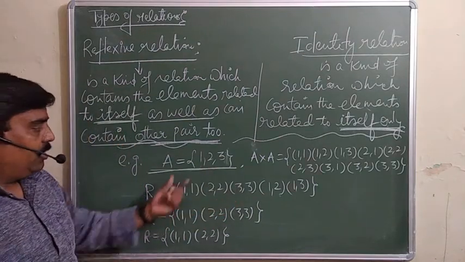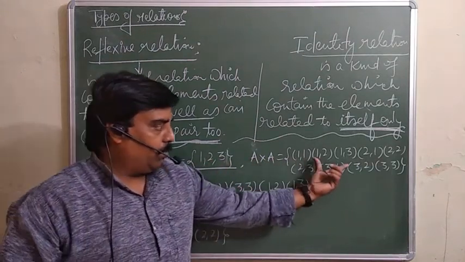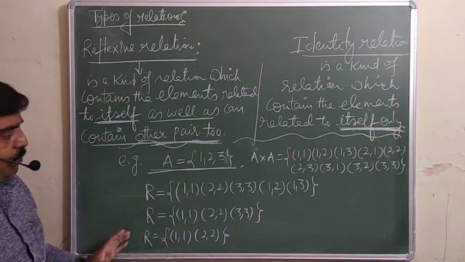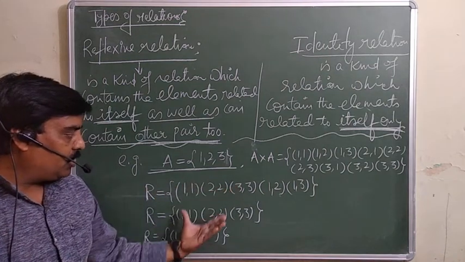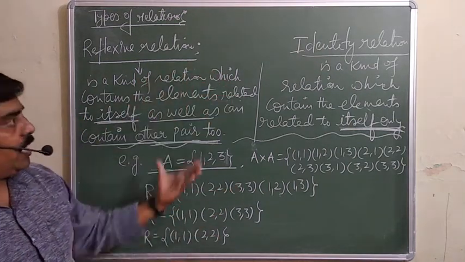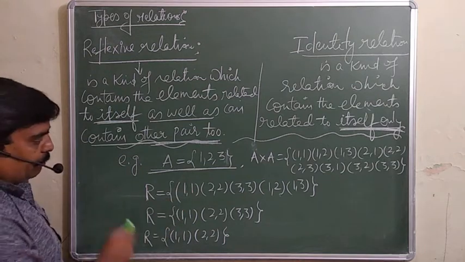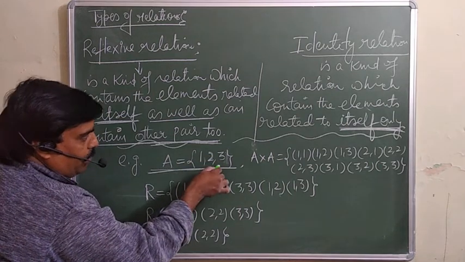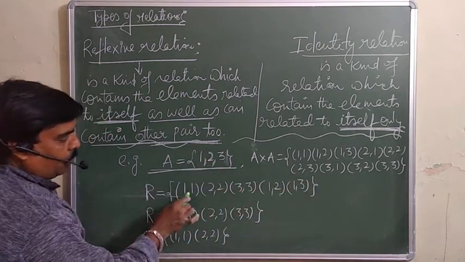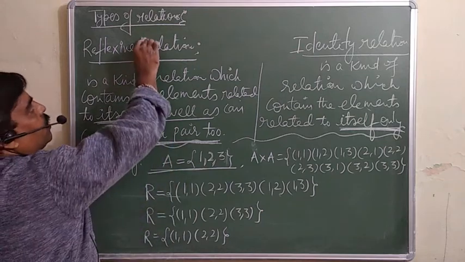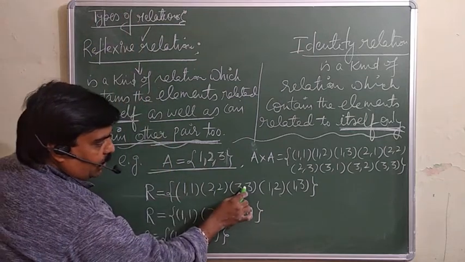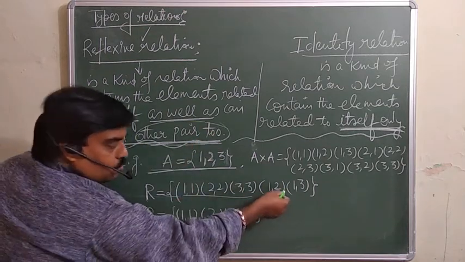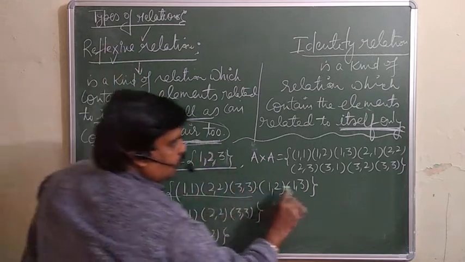There is a set A. The element is 1 2 3. A cross A, you will write this one. मैंने यहाँ relation लिखा है. These three relations I am going to write. Now we want to understand which one is reflexive, which one is identity relation, and which one is not an identity. See, अगर set elements 1 2 3 here, means इसकी जो डबलेट जिस रिलेशन में होंगे that will already be reflexive. (1,1), (2,2), (3,3). This is reflexive. अदर पेयर हैं उसके अलावा, there is no problem to become a reflexive. So this is your reflexive.